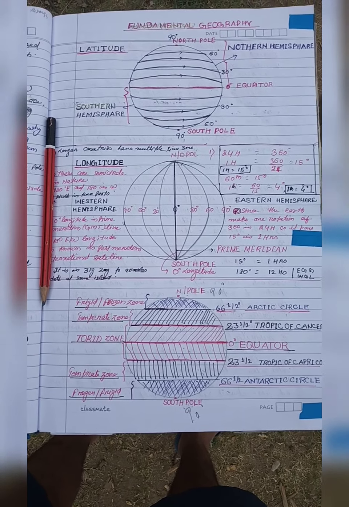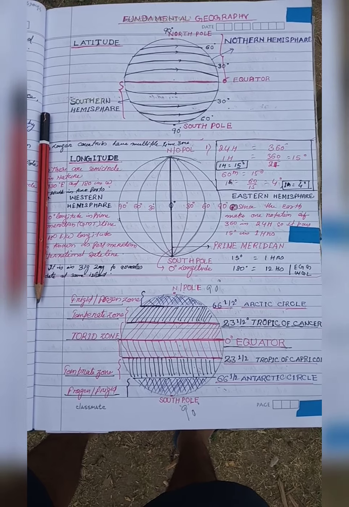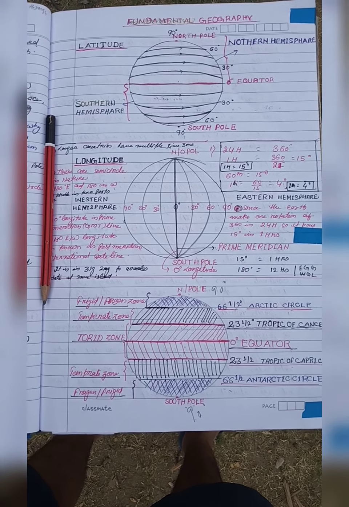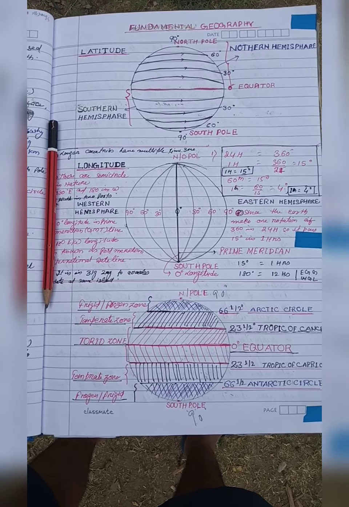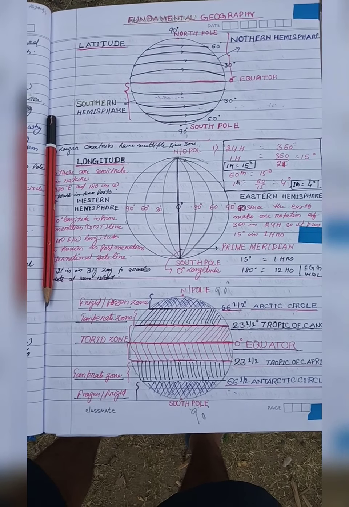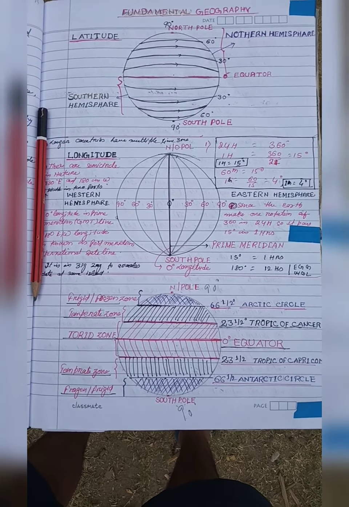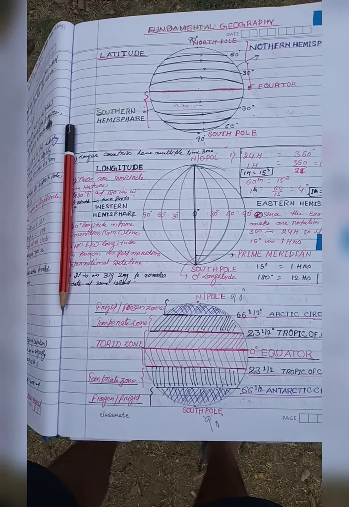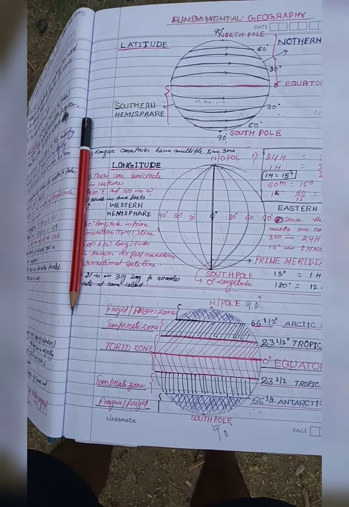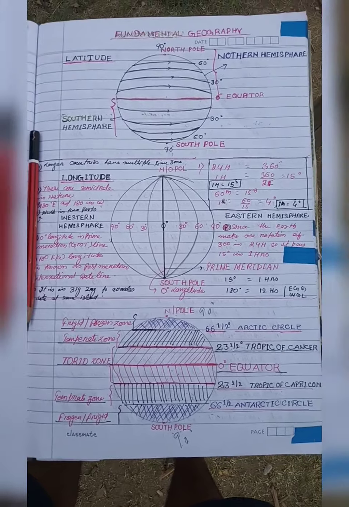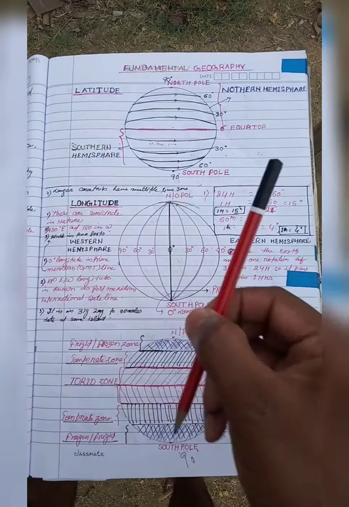Now coming to the longitudes. The exact definition of longitude is the angular distance measured in degrees along the equator, which passes through both poles, east or west of the prime meridian. This is known as longitude. I have shown it in this diagram. So let us see the lines of longitudes.